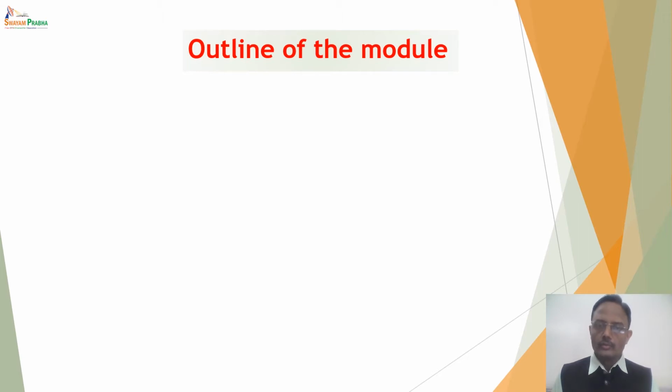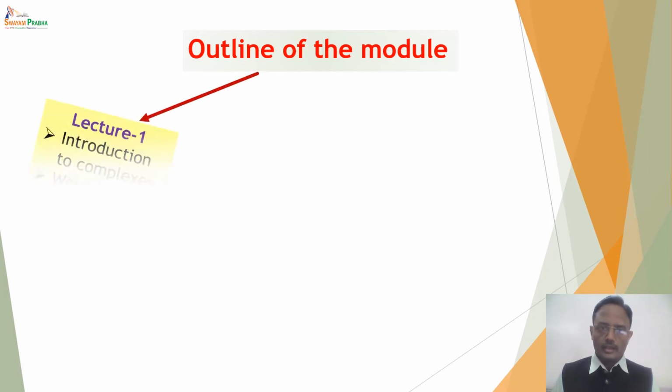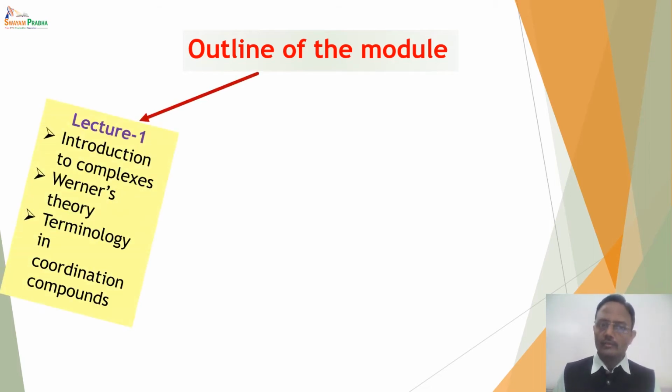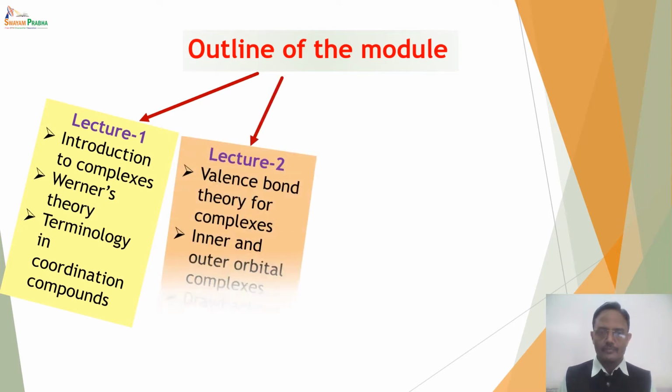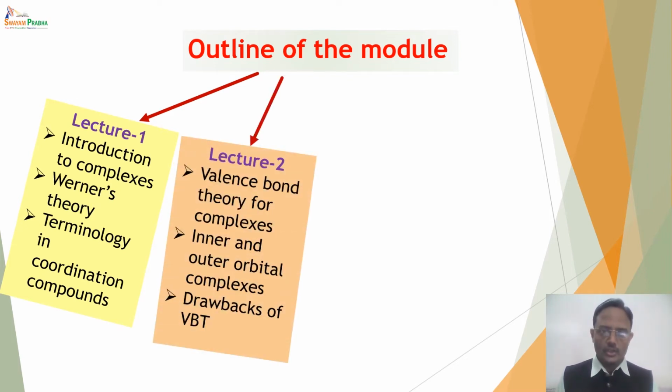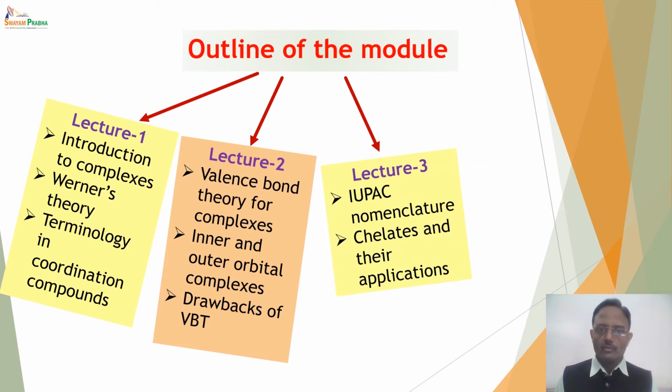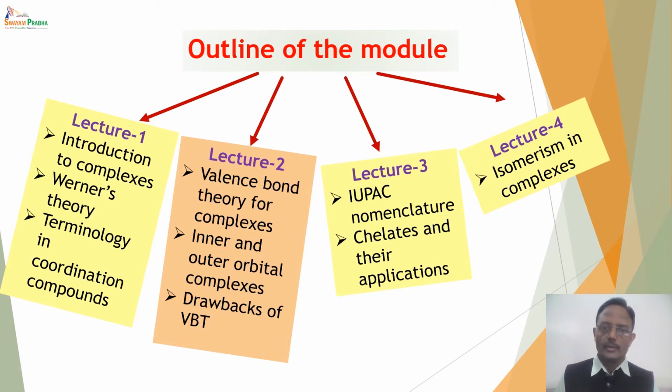In this module, we are dividing the module into 4 parts. In the first part, that is in lecture 1, we have discussed introduction to complexes and Werner's theory, along with the important terminology used in coordination chemistry. In this lecture, that is lecture 2, we will be discussing valence bond theory and its drawbacks. In lecture 3, we will be focusing on IUPAC nomenclature and chelates, and in lecture 4, we will be discussing isomerism in complexes. So let us start our lecture 2 with valence bond theory.